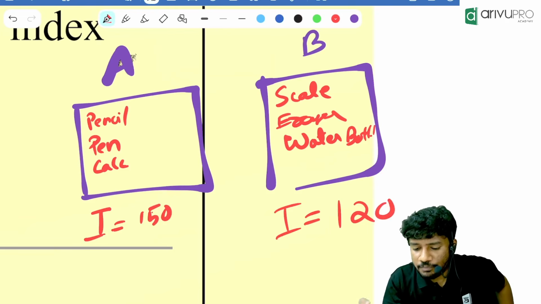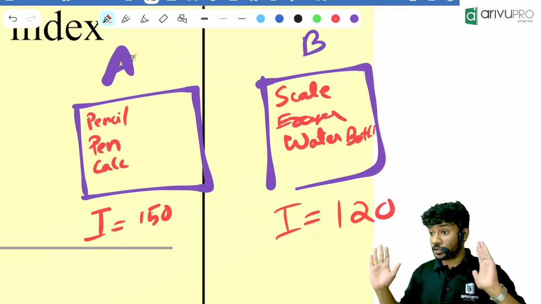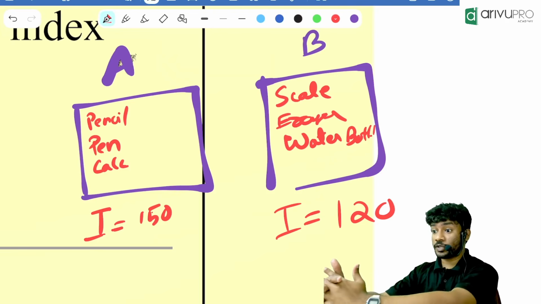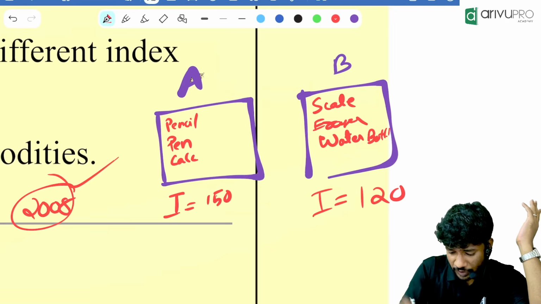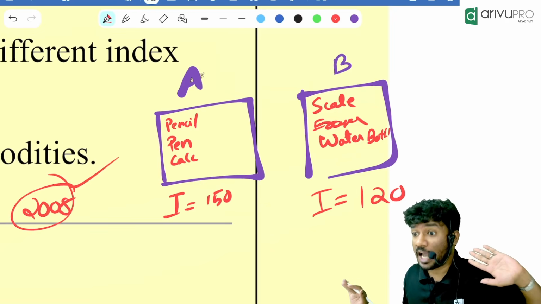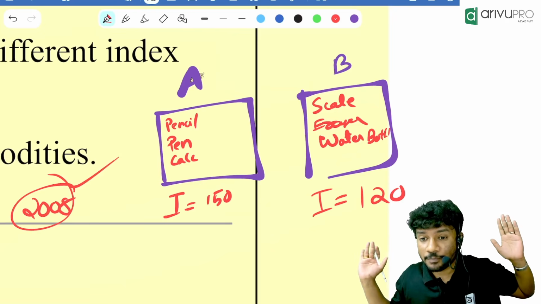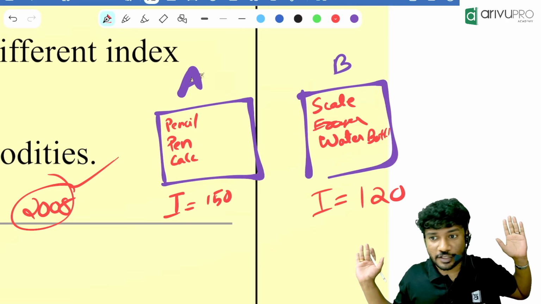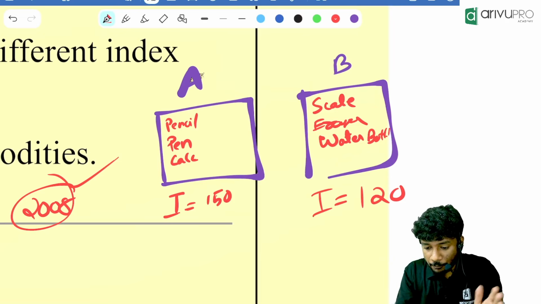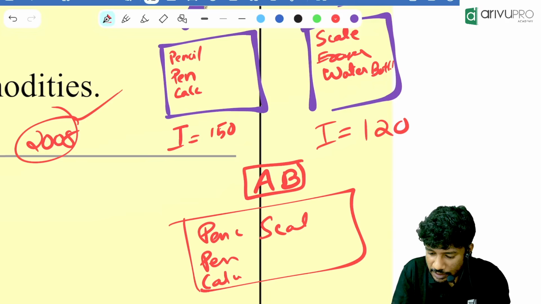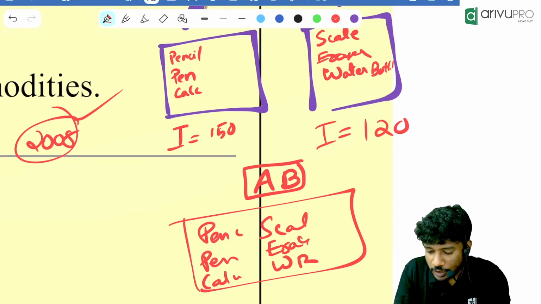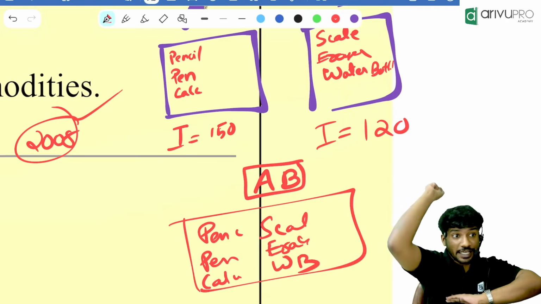Now we are going to combine both index numbers to the same base. Let the base be, for example, the year you were born, 2008, or 2007. So the base year is 2008. I am going to create a new index number from two different index numbers. I will combine both groups and create a new group AB, which has pencil, pen, calculator, scale, eraser and water bottle. Including everyone, I am creating a single group.